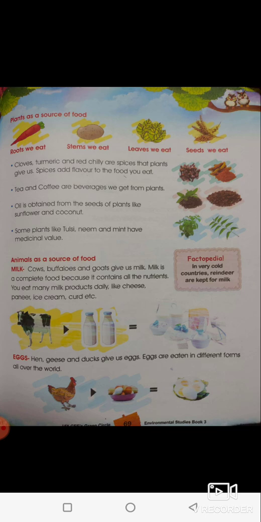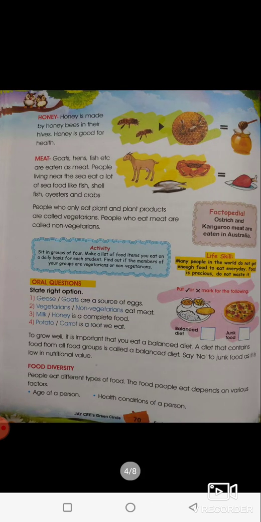We get eggs. So eggs are eaten in different forms all over the world. And we also get honey from honeybee, and meat like goat meat or chicken, fish, we all get.